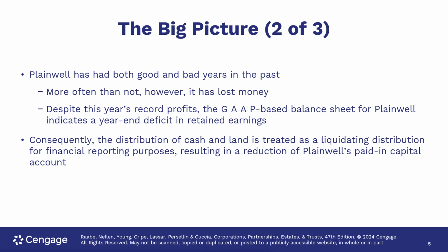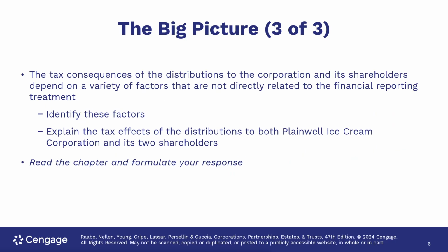Plainwell had both good and bad years in the past. More often than not, however, it has lost money. Despite this year's record profits, the GAAP-based balance sheet for Plainwell indicates a year-end deficit in retained earnings. Consequently, the distribution of cash and land is treated as a liquidating distribution for financial reporting purposes, resulting in a reduction of Plainwell's paid-in capital account.